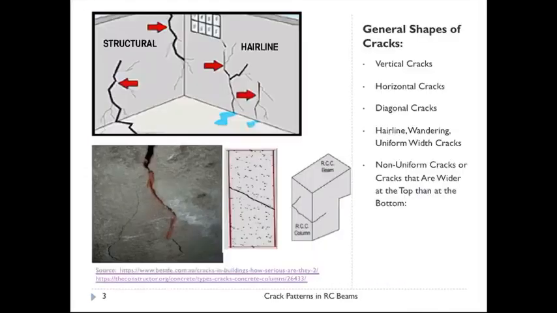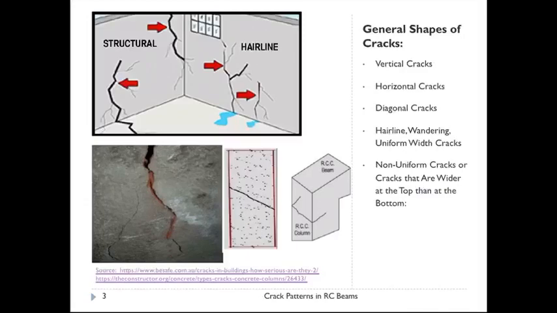usually vertical, horizontal, diagonal, hairline, and non-uniform. As you can see in the figure to the left and the top, you can see vertical cracks. These vertical cracks are usually caused by differential settlement of the house foundation. Differential settlement means a part of the foundation has settled at a level lower than the rest of the foundation. This can cause cracks to appear, and they propagate from a point of maximum stress. Maximum stress means a point where the maximum load is acting.